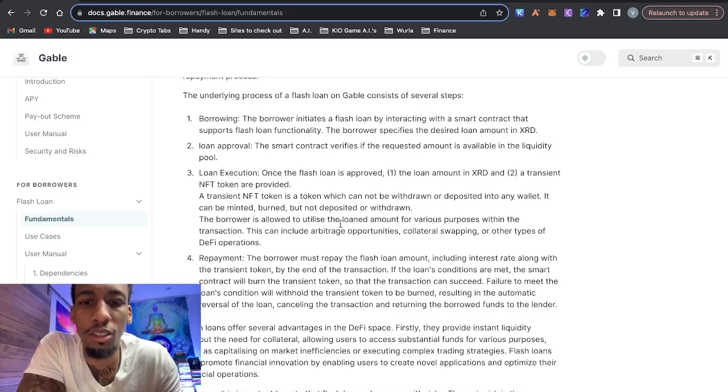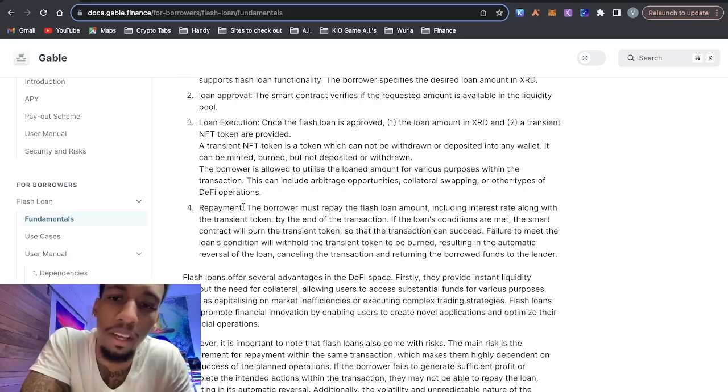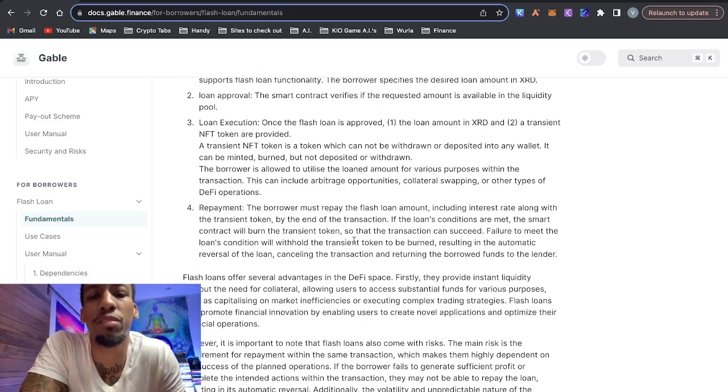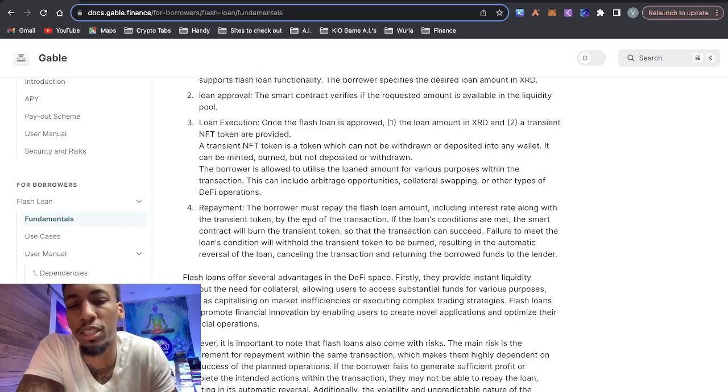The borrower is allowed to utilize the loan amount for various purposes within the transaction, and we're going to get into some of those purposes. It can include arbitrage opportunity, collateral swapping, or other types of DeFi operations. In terms of repayment goals, the borrower must repay the flash loan amount, including the interest rate, along with the transient token by the end of the transaction.